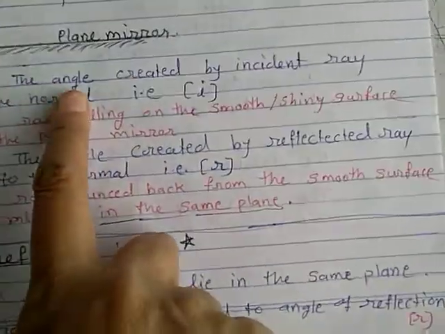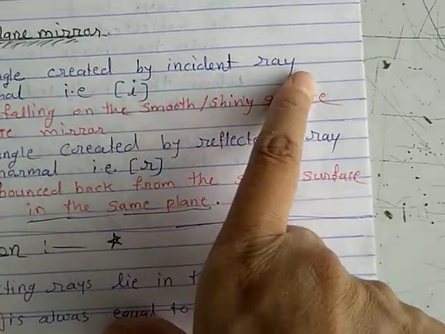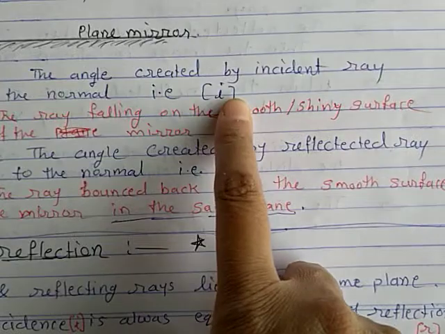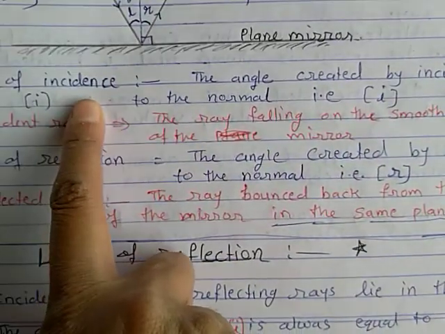What is the angle of incidence? The angle created by the incident ray to the normal, that is I. This angle is known as the angle of incidence.